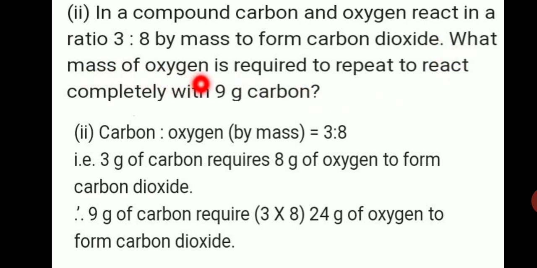What mass of oxygen is required to react completely with 9 gram of carbon? Once more, carbon and oxygen react in the ratio 3:8 by mass to form carbon dioxide. What mass of oxygen is required to react completely with 9 gram of carbon?